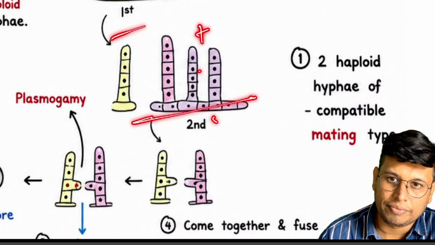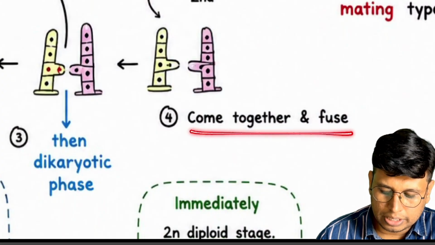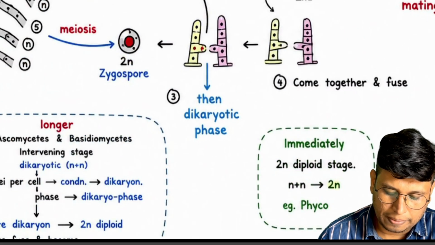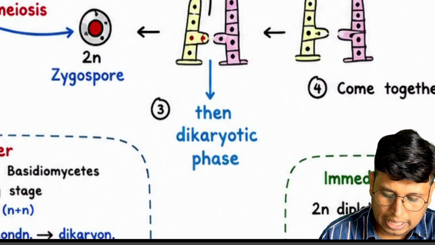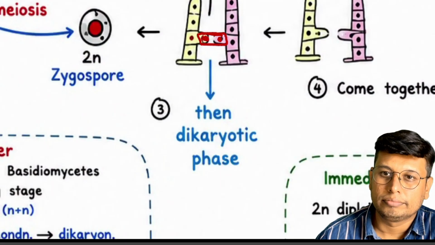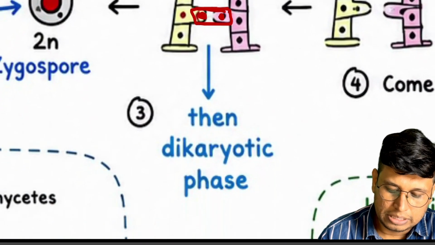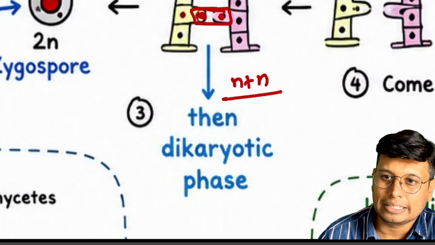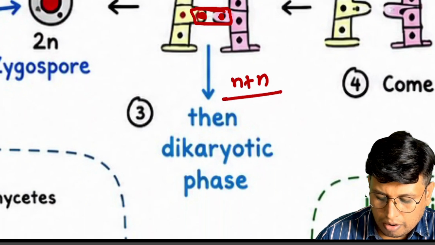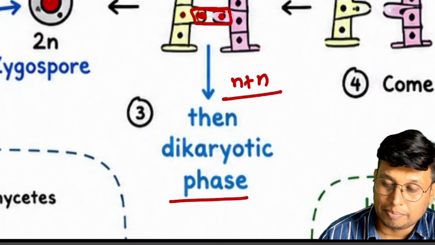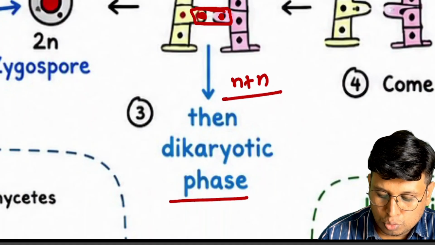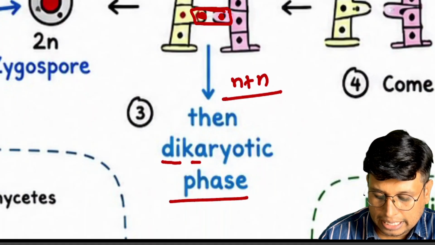Two compatible hyphae come together and fuse. After fusion, there is one cell which contains two nuclei. These two nuclei are separate. This condition is called the N plus N dikaryotic stage or dikaryotic phase, whatever you want to call it. This is N plus N. This is not 2N, that is diploid. This is two nuclei. That's why it is called dikaryotic.